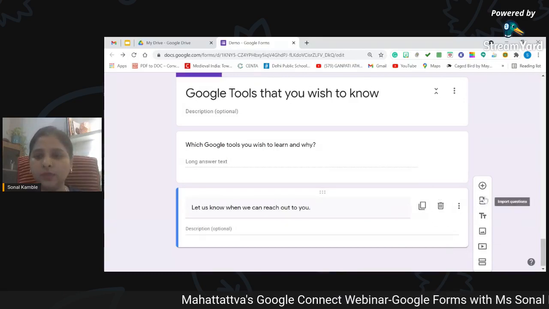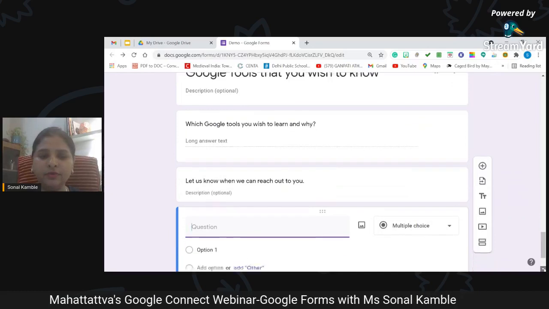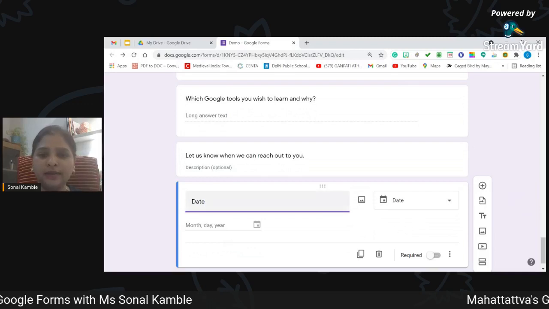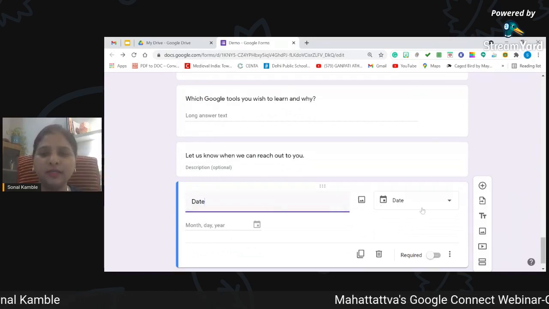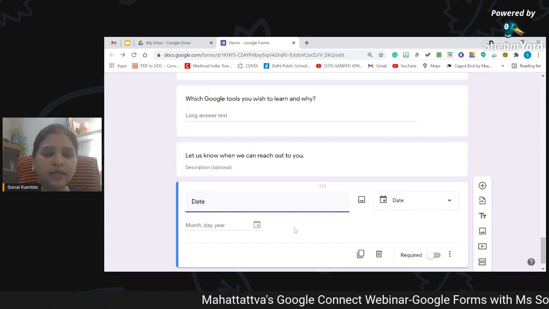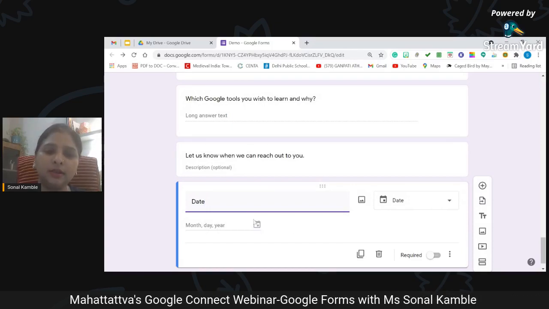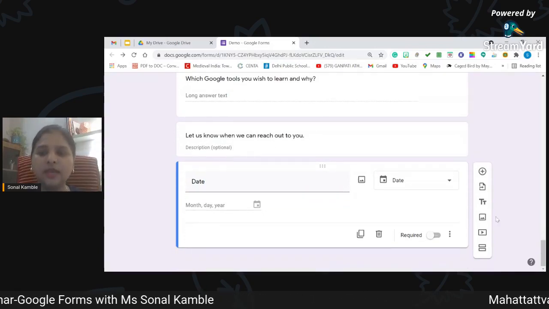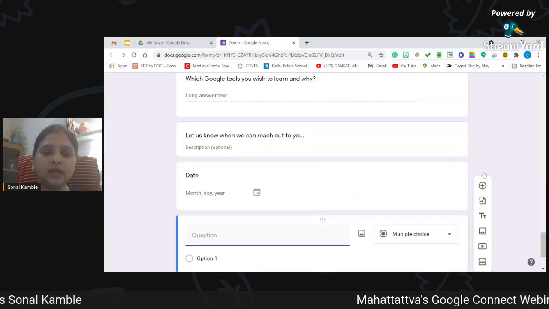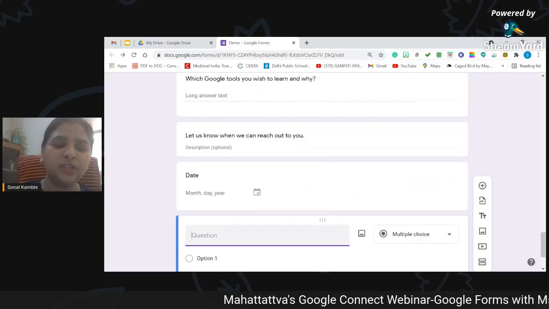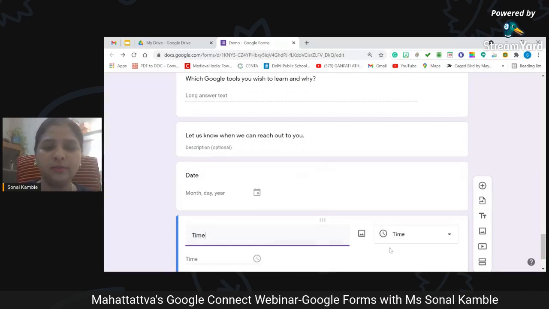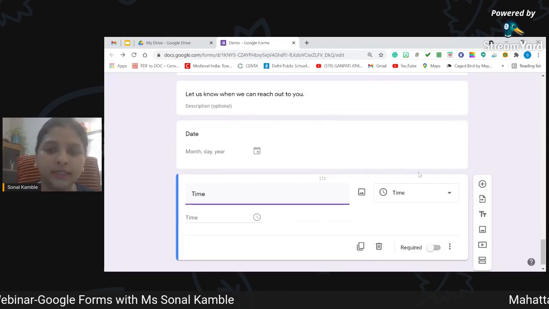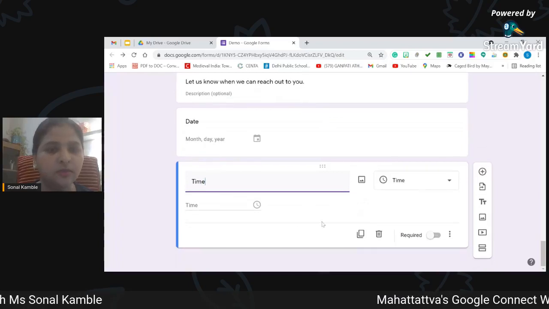So let's add the next question, and here we have date, on which date we want them to reach out. It goes again. The moment I mentioned date, it changed automatically. And now here I have this format, month, day, and year. The user can just click on this calendar icon and choose the date as per his wish. And now next, I want to know the time. So I can just simply add another one, or I can copy it, and I just mention here time. And the moment I pressed enter, it automatically selected the time type of question. So here my work is done.